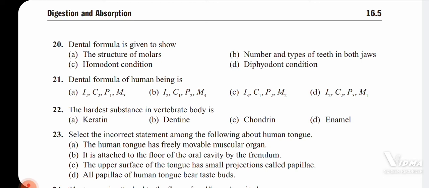Homodont condition means the same, no different types of teeth are being observed. So the dental formula is given to show the number of teeth and the type of teeth which are present in both the jaws, upper and the lower jaws.